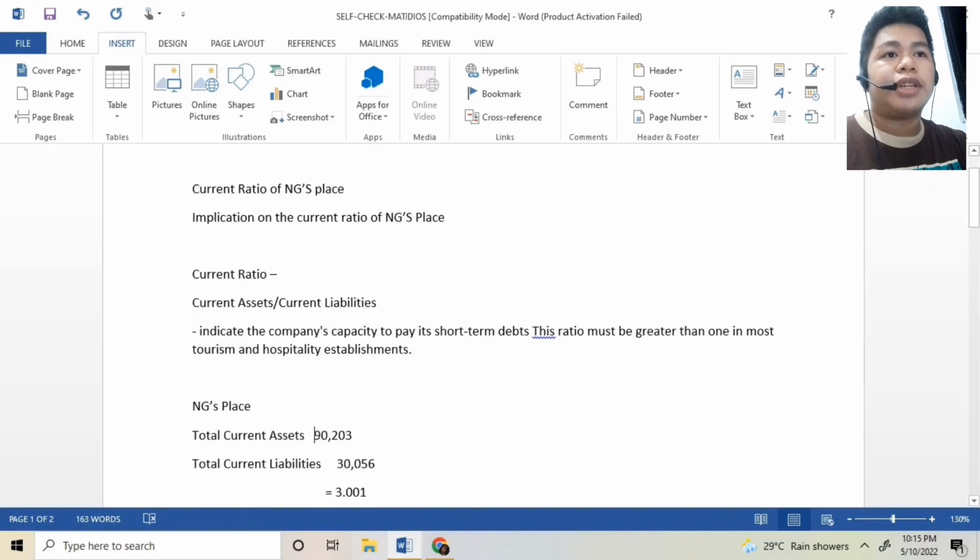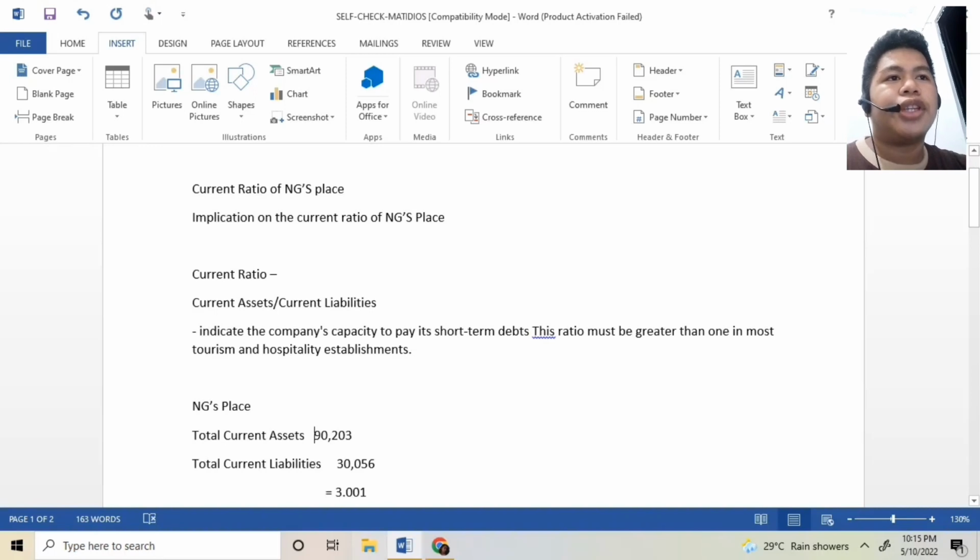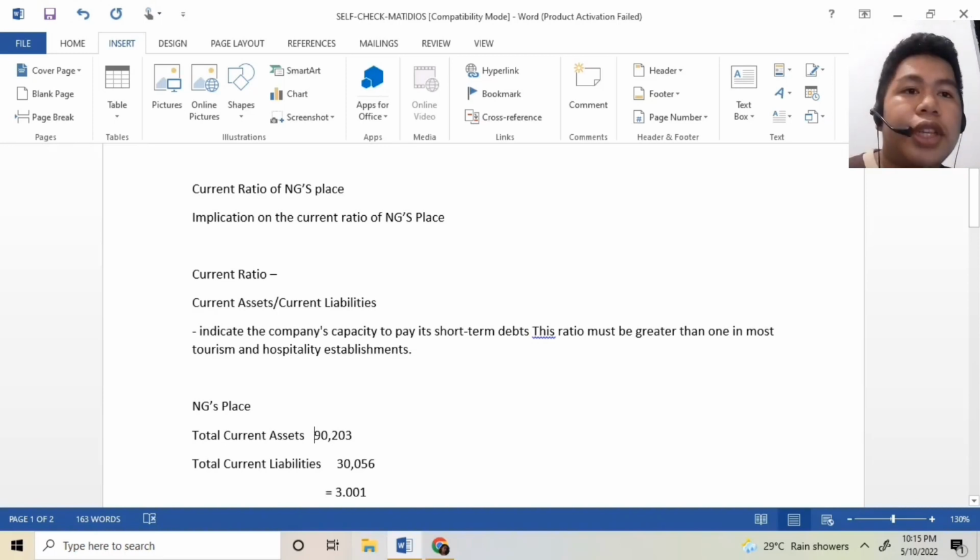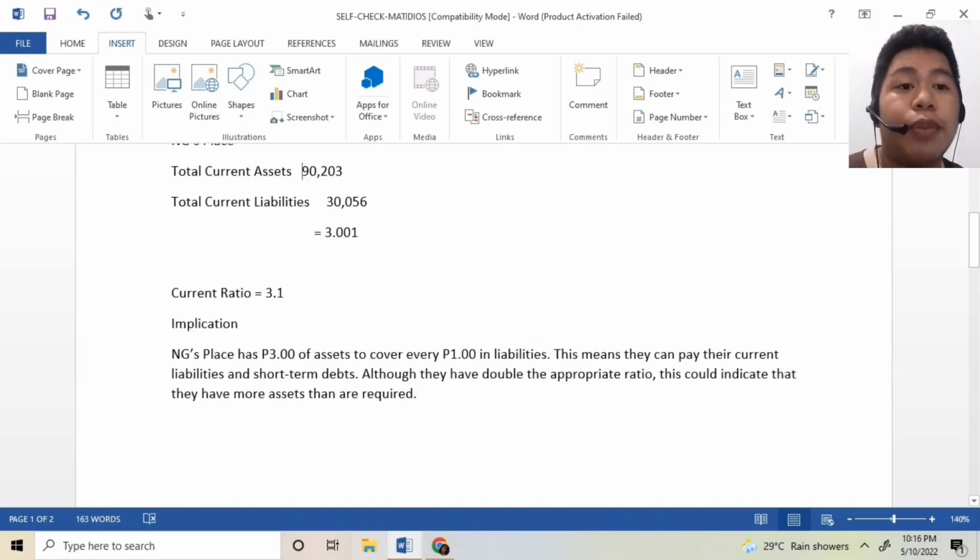Current ratio indicators and application. Current ratio: current assets divided by current liabilities indicates the company's capacity to pay its short-term debts. This ratio must be greater than 1 in most tourism and hospitality establishments. NG's Place: total current assets 90,203, total current liabilities 30,056. So 90,203 divided by 30,056 equals 3.1. Current ratio equals 3.1.